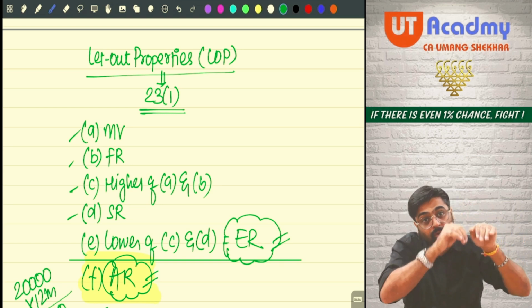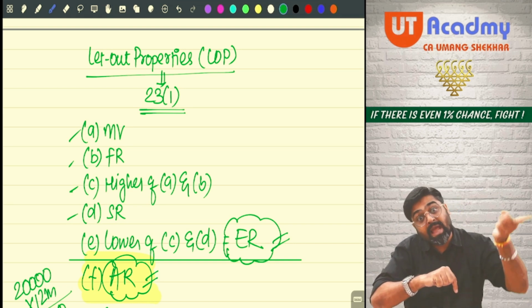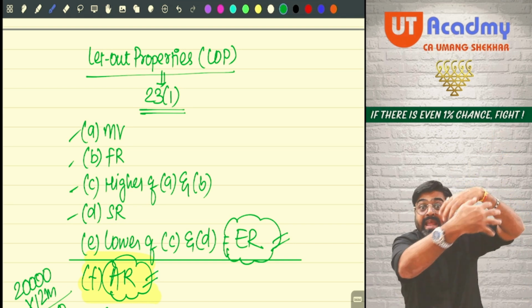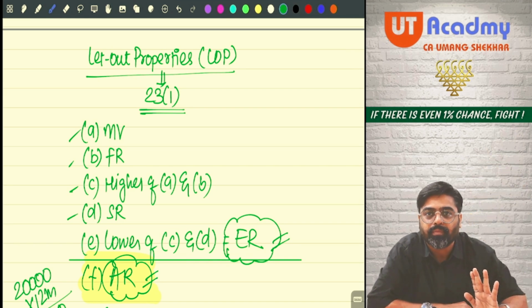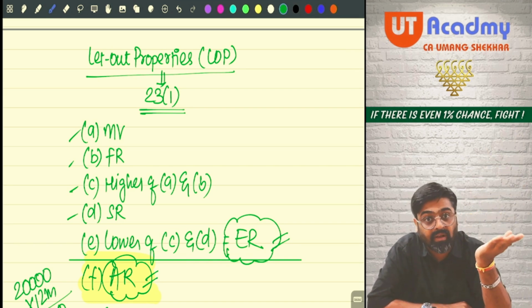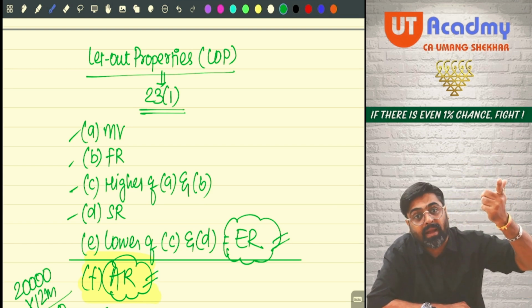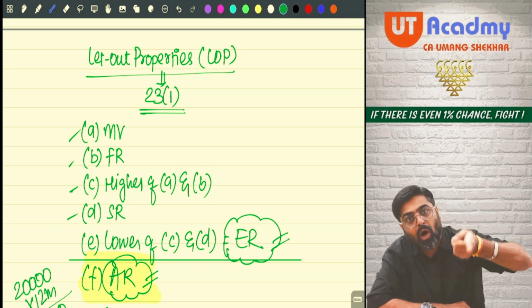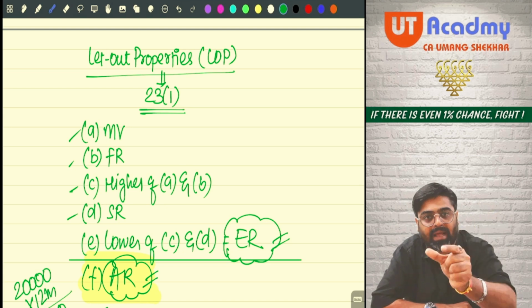To charge those municipal taxes, they also calculate the annual benefit value of your property as per their own rules. So every local authority will have their own rules. By following their own rules, they will determine the annual benefit value of your property, so that on that annual benefit value they can charge municipal taxes from you.